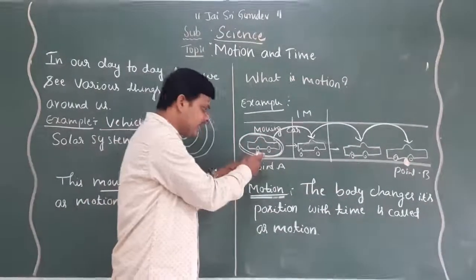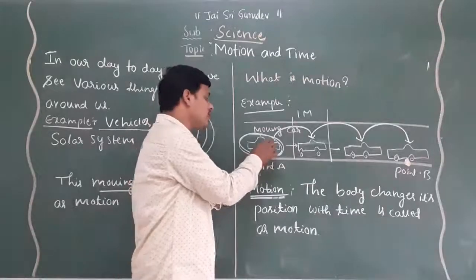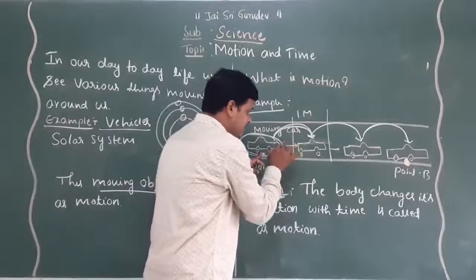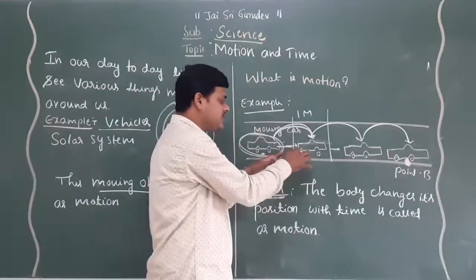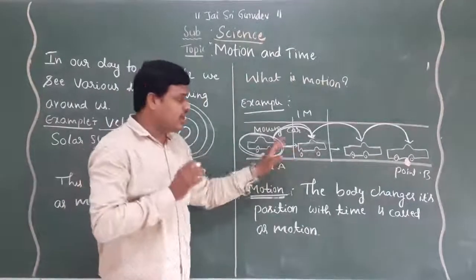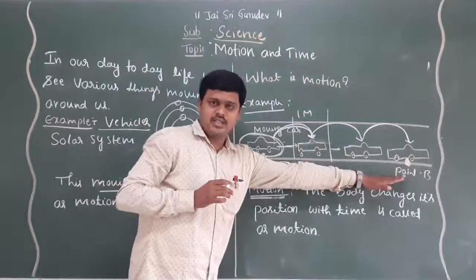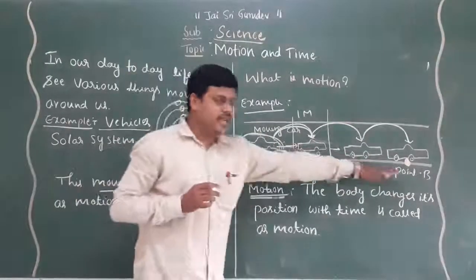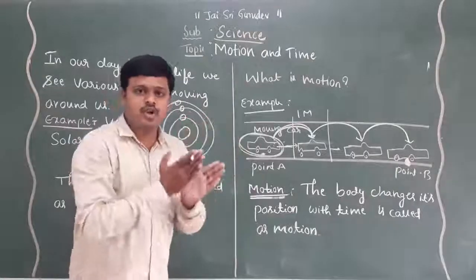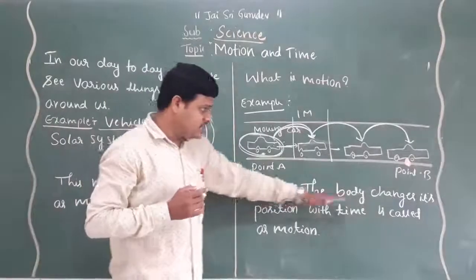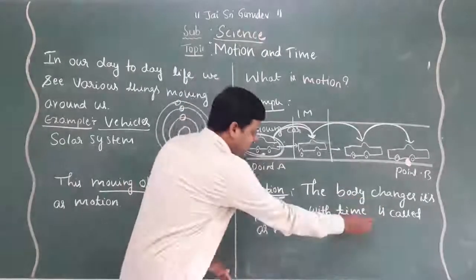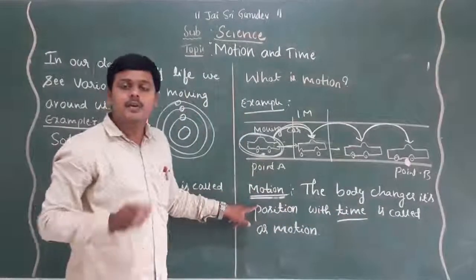When it is at rest, and then the movement takes place, this is the distance from here to here. It will reach at a certain time. It requires some time to reach from point A to B. For the body to reach point B from point A, it takes some time. That change of the body's position along with time is what we call motion.